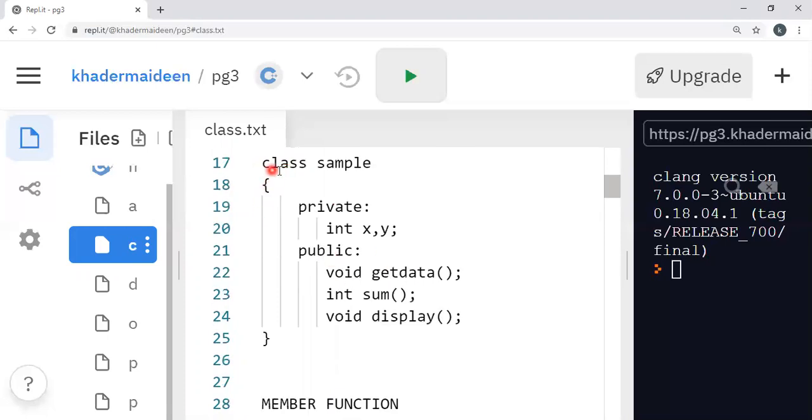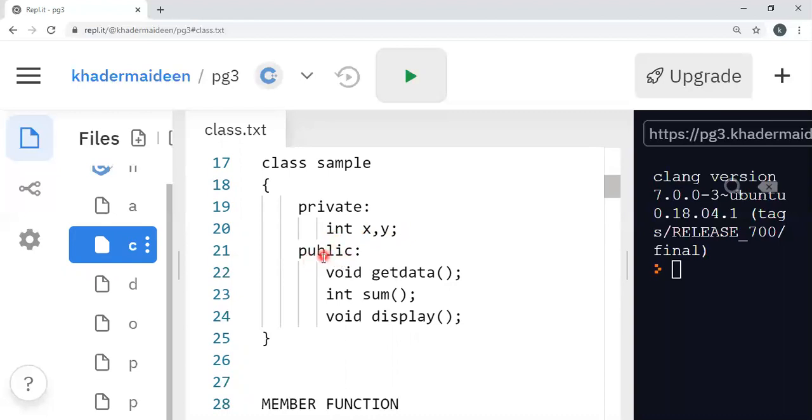So the class keyword is class. Then sample, I am defining sample as the class name. Then under the private category, I have defined two variables. Here we call these data members, not variables: x, y, whose type is int.